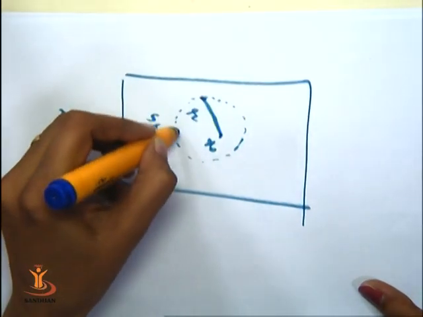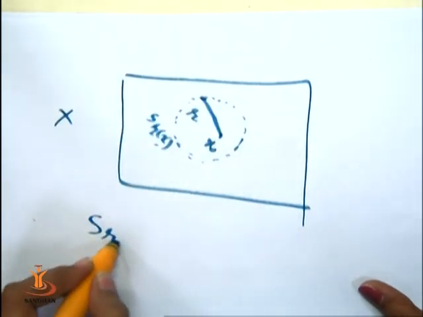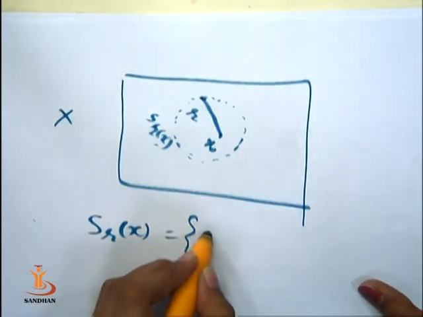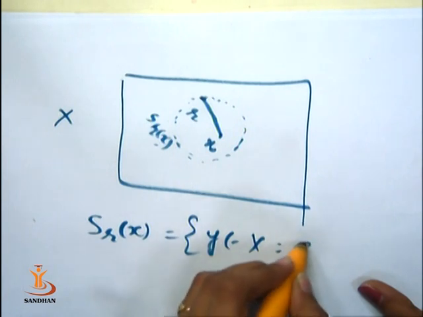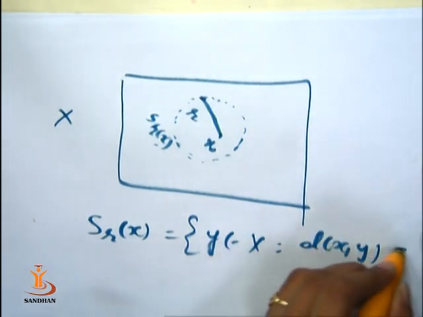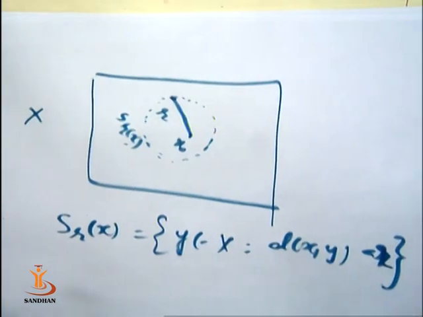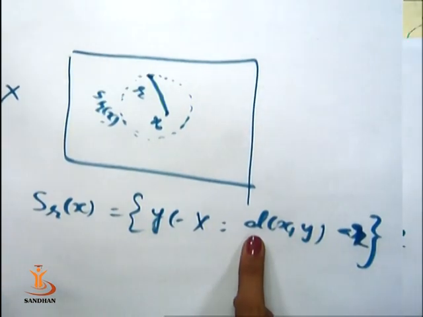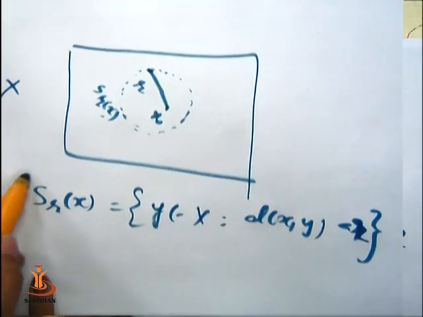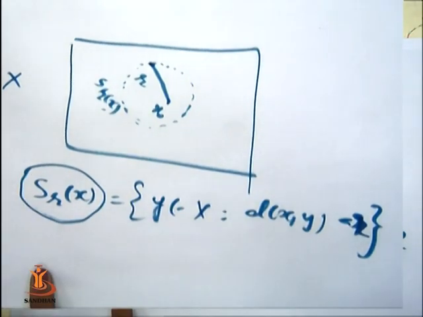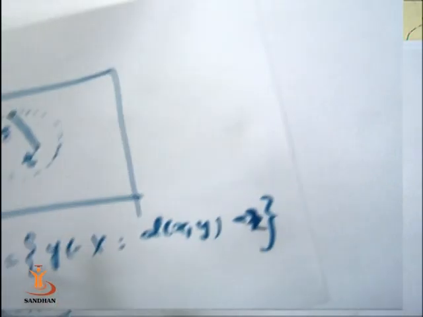This is Srx, that is Srx is equal to the set of all y in X such that d of xy is less than r. So if the definition of d changes, the form of Srx also changes. We have seen this in the following examples.